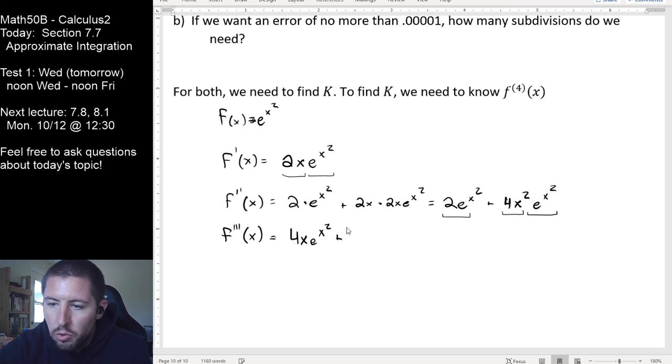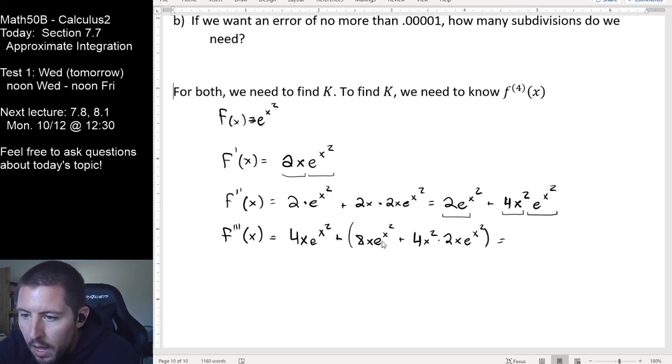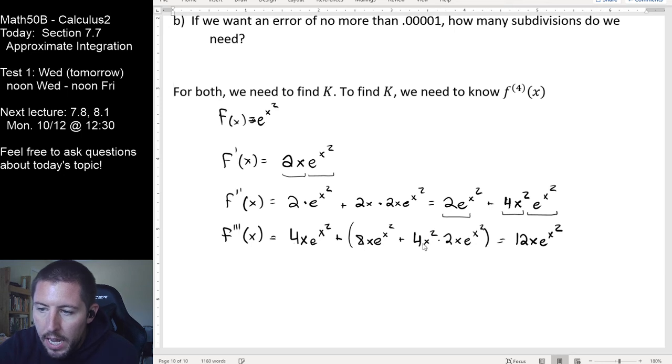Plus, now I'm doing a product rule here. So the derivative of 4x squared is 8x times e to the x squared, plus leave 4x squared alone and take the derivative of e to the x squared, which is times 2x e to the x squared. And it looks like we're going to get an answer here of, I've got 4x of them, and I've got 8x of them for a total of 12x e to the x squared. And then here it looks like I have 8x cubed e to the x squared.